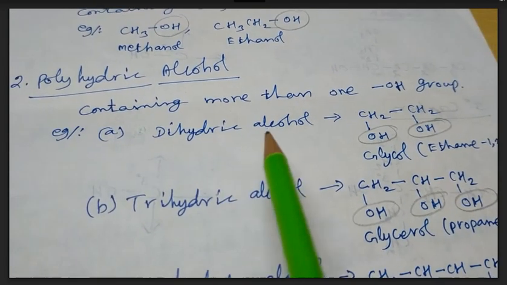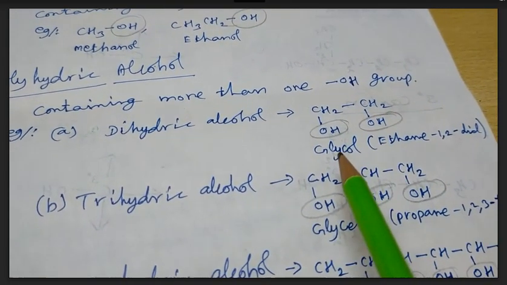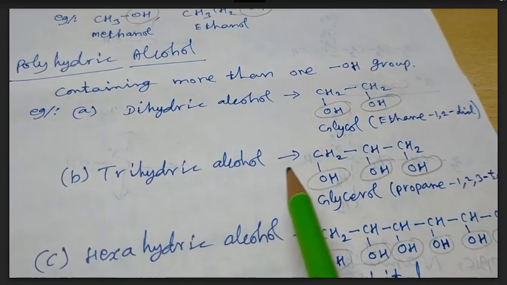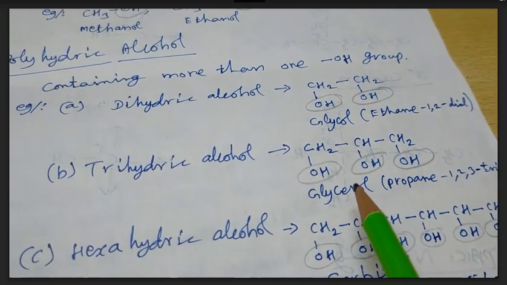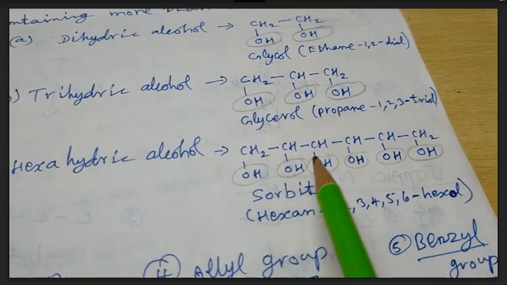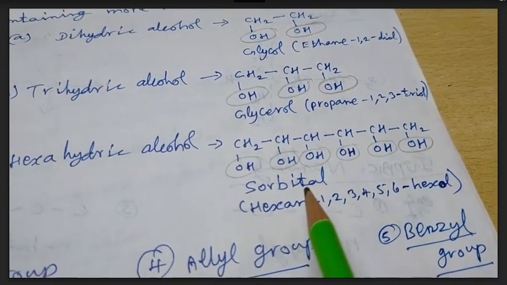Example, dihydric alcohol containing two OH groups, glycol. Trihydric alcohol, compound containing three OH groups, called glycerol. Hexahydric alcohol, compound containing 6 OH groups, that is sorbitol.